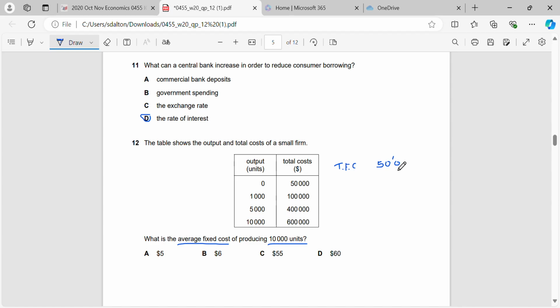Okay, so if we divide 50,000 by 10,000, we should get $5 per unit is our average fixed cost when we're producing 10,000 units. So our average fixed cost will always go down as our output goes up.